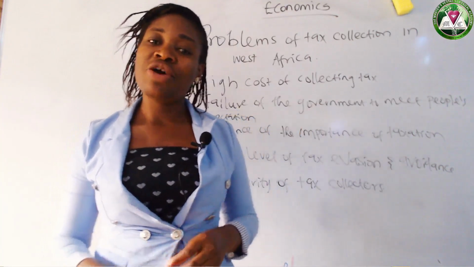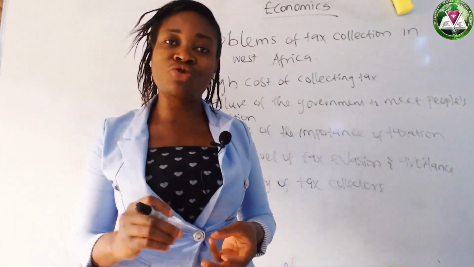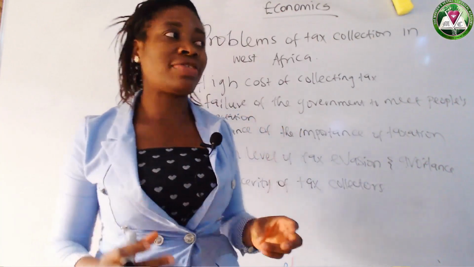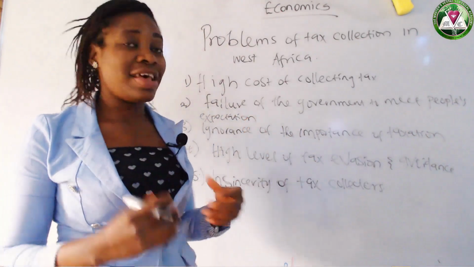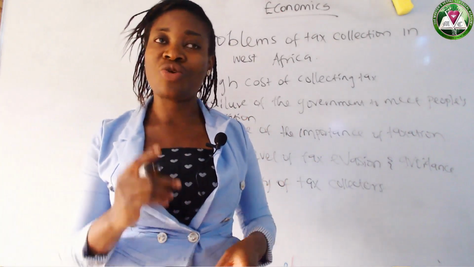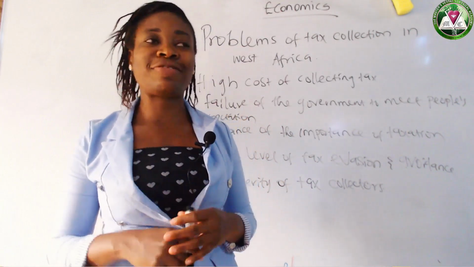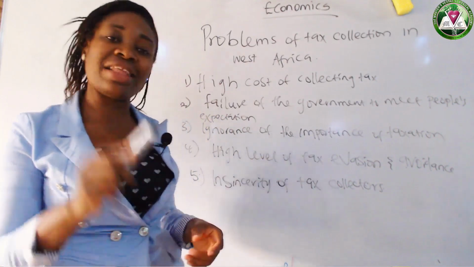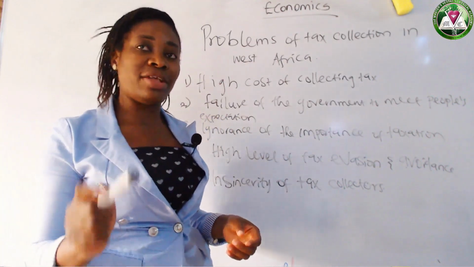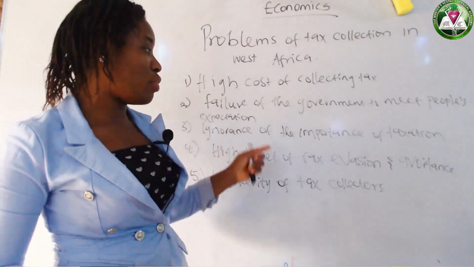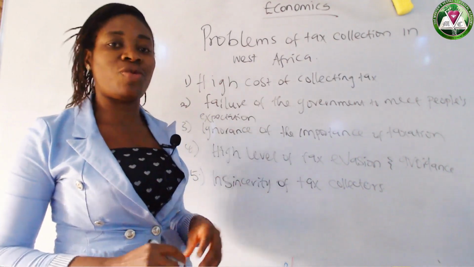So it is your responsibility to pay tax. Some persons are ignorant of this fact, so they run away when the tax collectors come around. The money that should be realized by the government will no longer be there, so the government will lose that money. That's one of the problems of collecting tax.